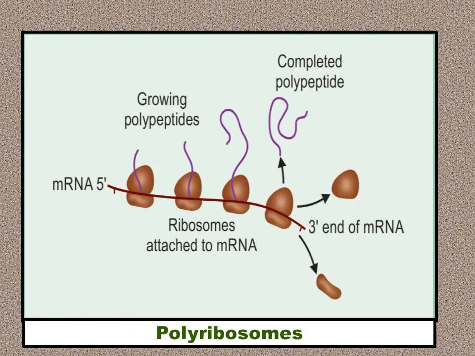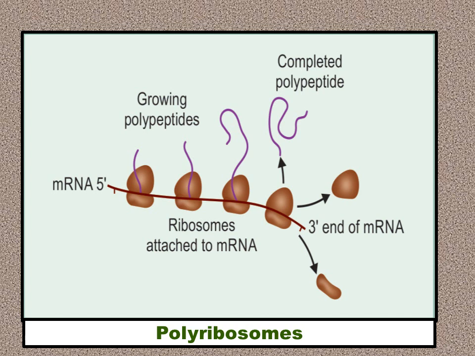Now, the process of protein biosynthesis is taking place on each ribosomal unit. The assembly of ribosomes is on an mRNA. In the diagram, there is an mRNA depicted from the 5' end to the 3' end, right? And on this mRNA, there are several such ribosomal units with the small and the large ribosomal subunit. And on each ribosomal unit, pay attention, a different protein is being synthesized. So that is how complex the process of protein biosynthesis is. On each ribosomal unit, a particular protein is being synthesized.